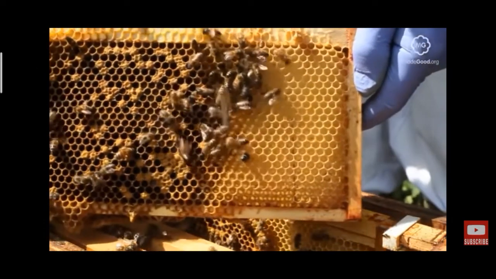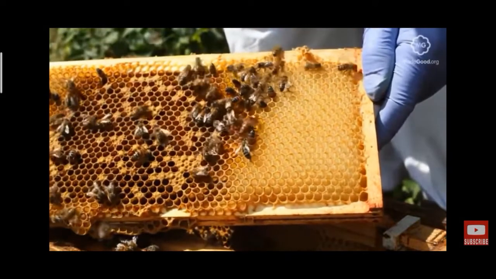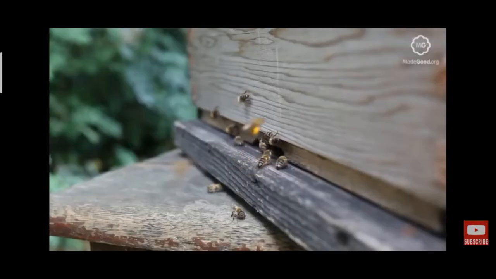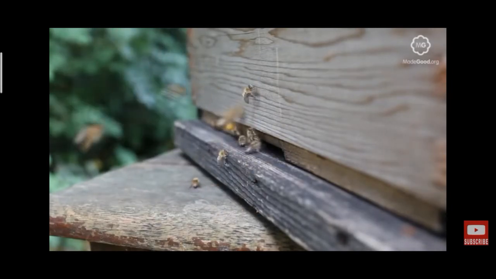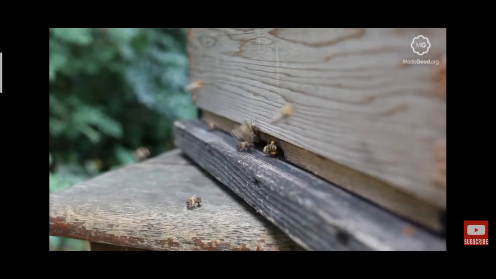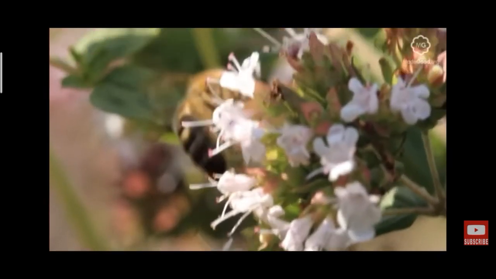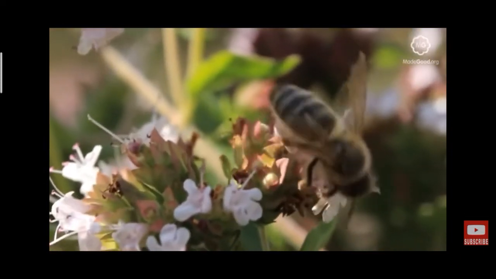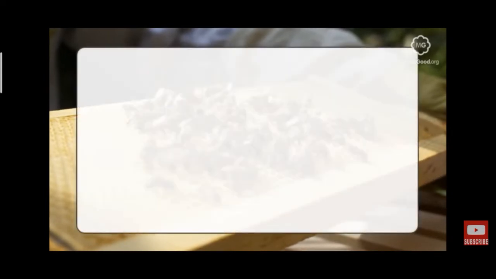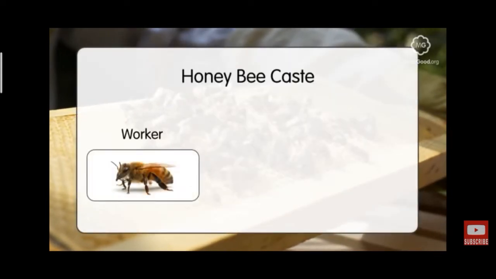The next type of bee is worker bees. Worker bees are very hardworking bees, and worker bees are females but cannot lay eggs. Some worker bees go out to search for flowers with nectar. When a bee finds flowers, it performs a special kind of dance, which will convey the distance and directions of the source of nectar from the hive. So, a worker bee is a hard-working bee in the beehive.